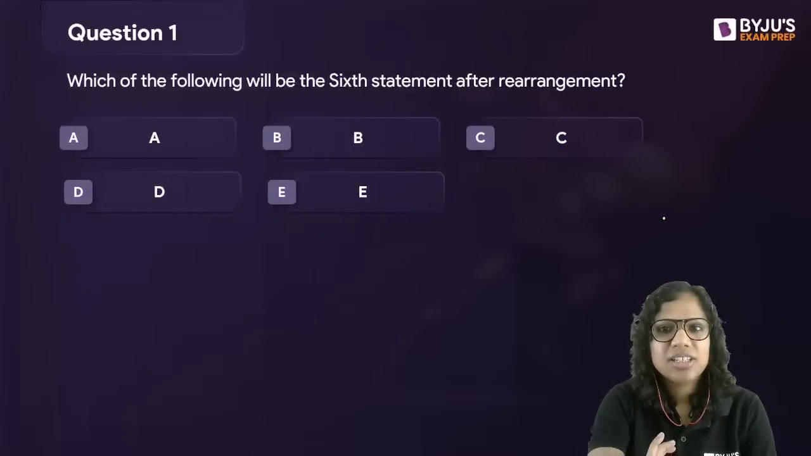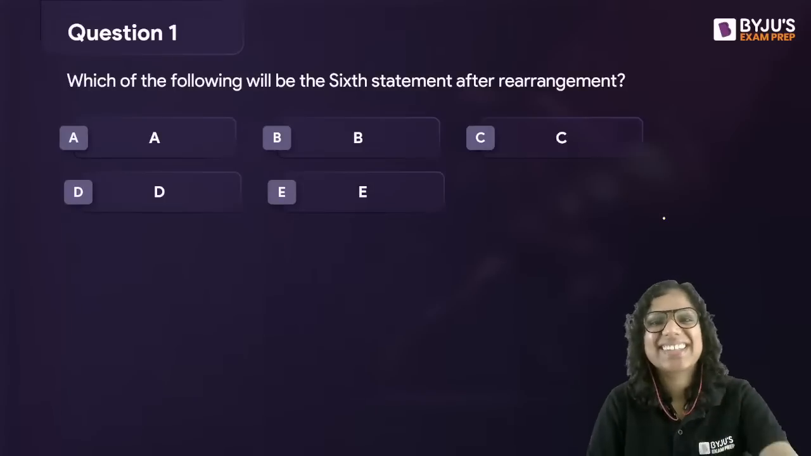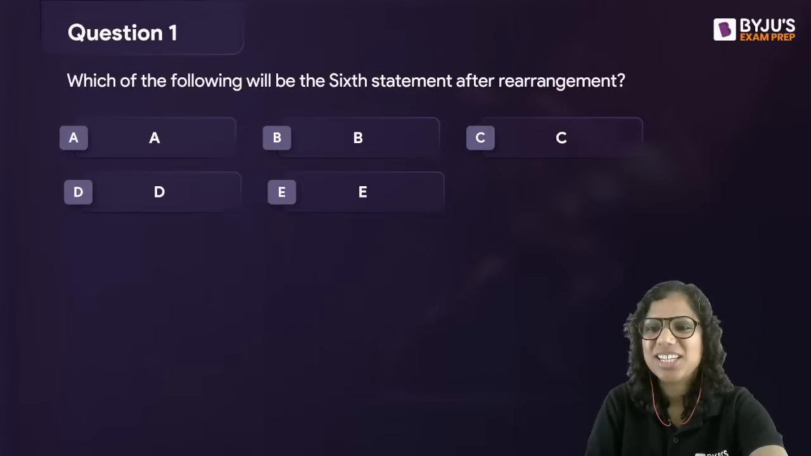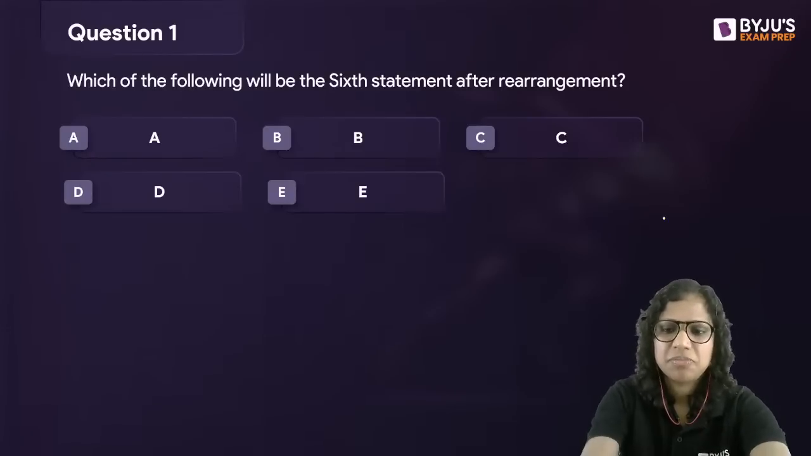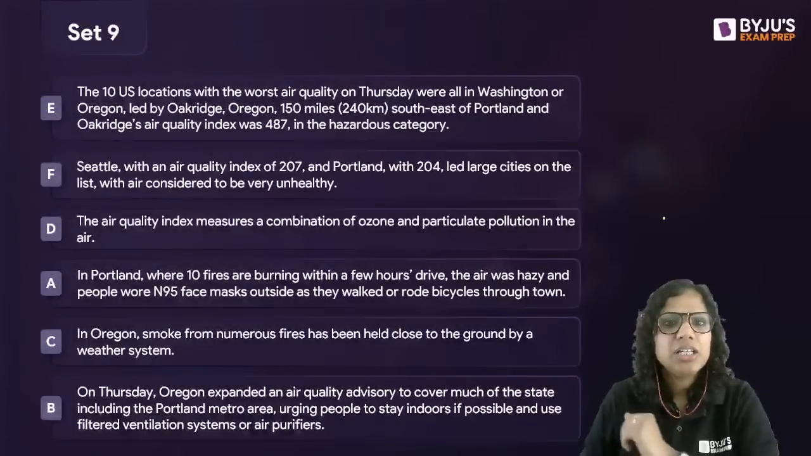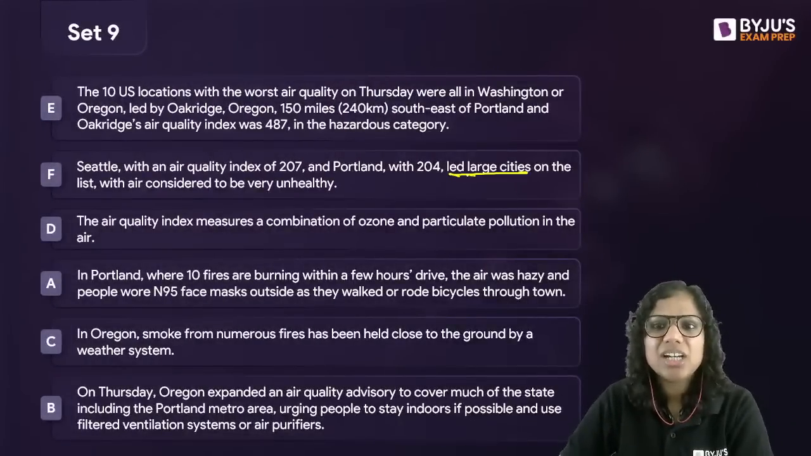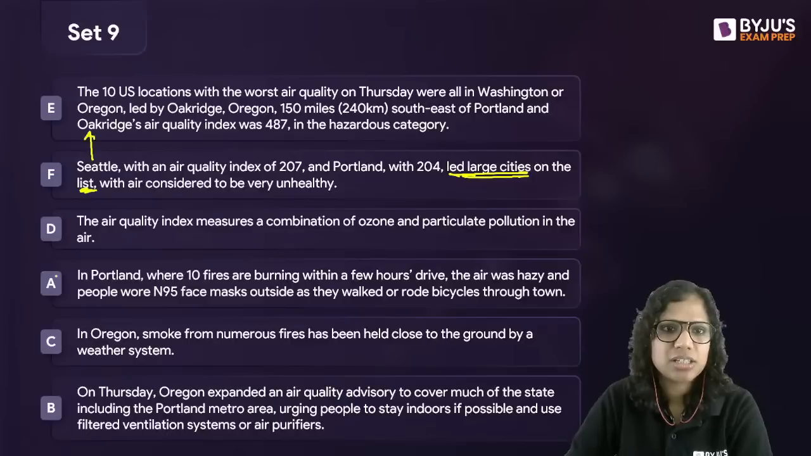what is the sixth sentence after rearrangement? Yes, the sixth sentence after rearrangement is... oh, okay. Kaur says, why not F? F can be the first sentence. Let's have a look. No, it says it led large cities on the list. Which list? This list. So F cannot be the first.